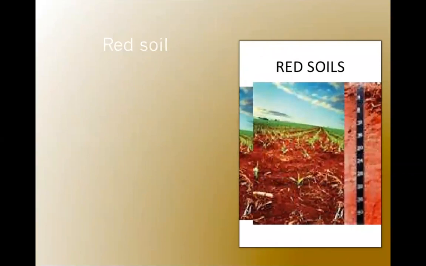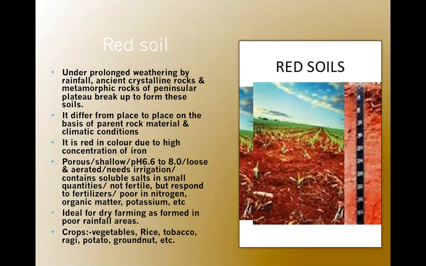Now, red soil is a category of soil which develops on old crystalline rocks under prolonged weathering by rainfall. Ancient crystalline and metamorphic rocks of the peninsular plateau break up to form this soil. So how is this formed? This is formed by the breaking up of the metamorphic rocks of the peninsular plateau.